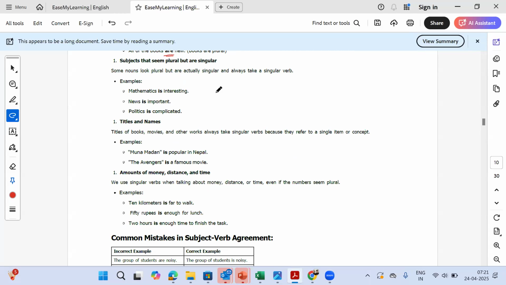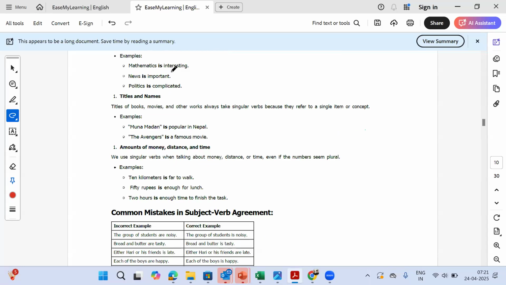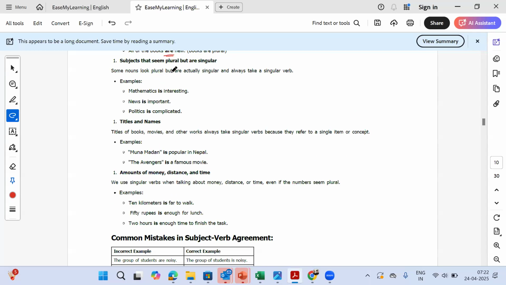Now there are some peculiar, weird cases when subjects seem plural but are singular. For example, mathematics is interesting. Mathematics, even though it ends with an S, is one subject. It's just how it's called. So we don't say mathematics are interesting.